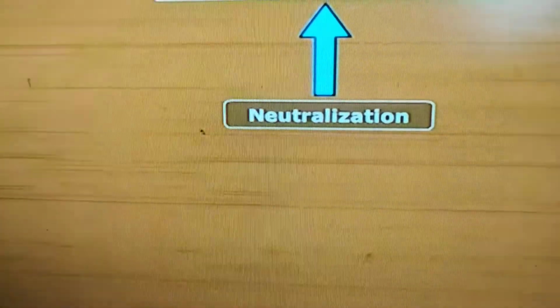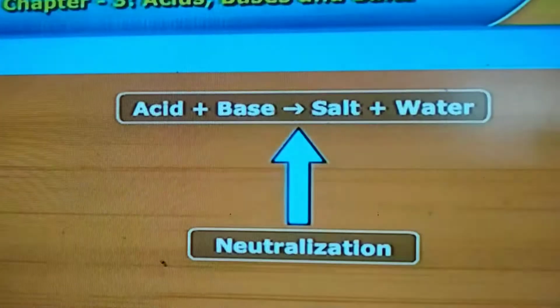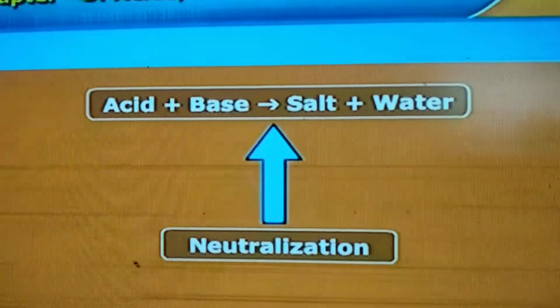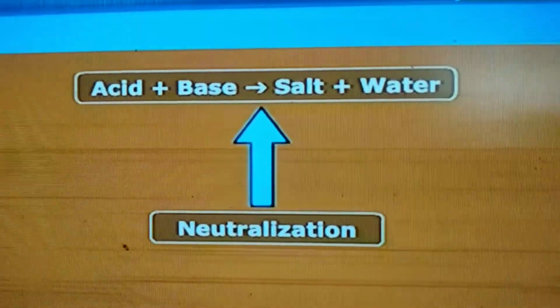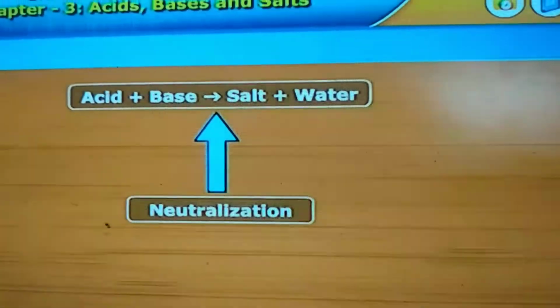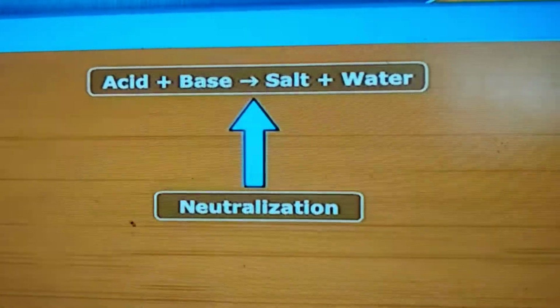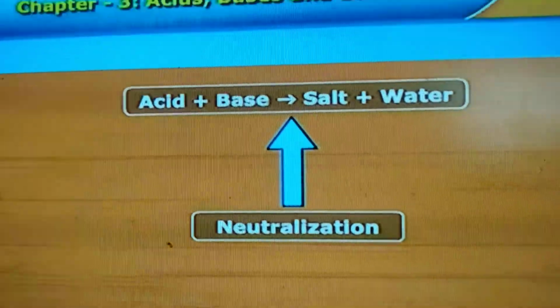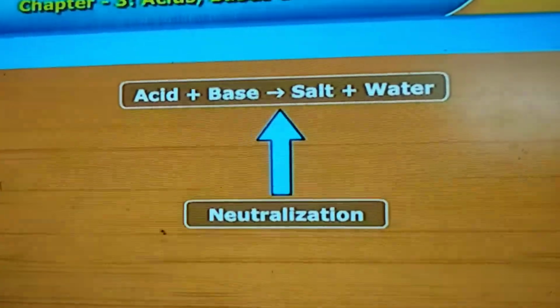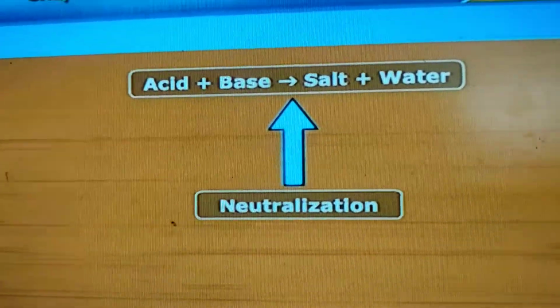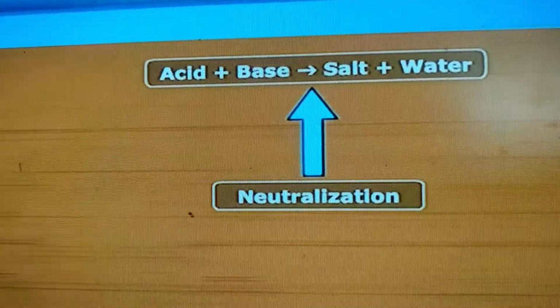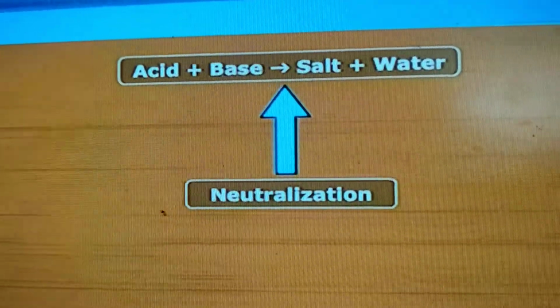We have seen that in the process of neutralization, acids and bases are mixed in definite proportions, and they produce salt and water. We also know that the reaction between an acid and a base is known as neutralization.